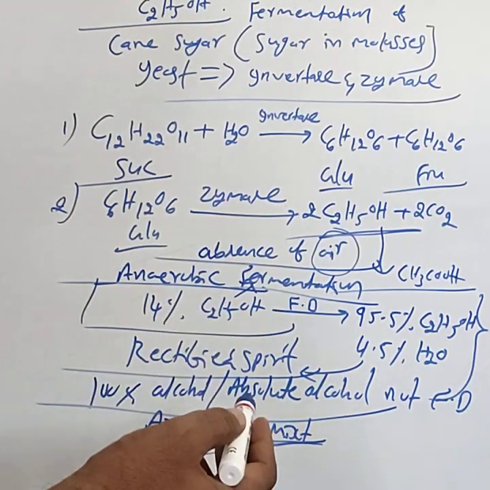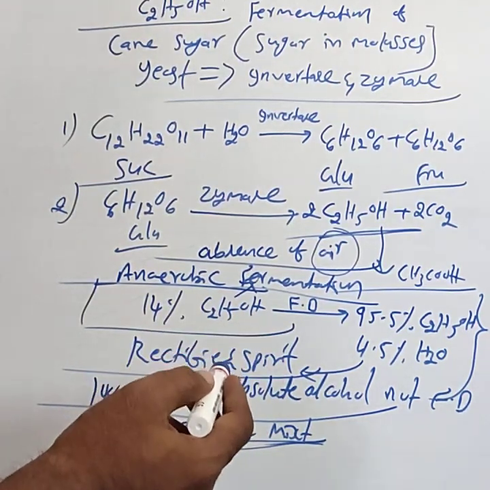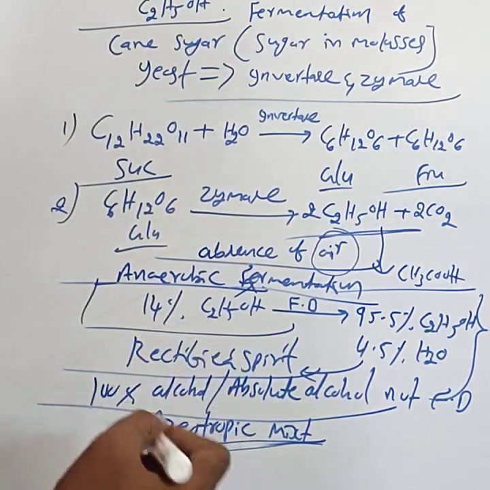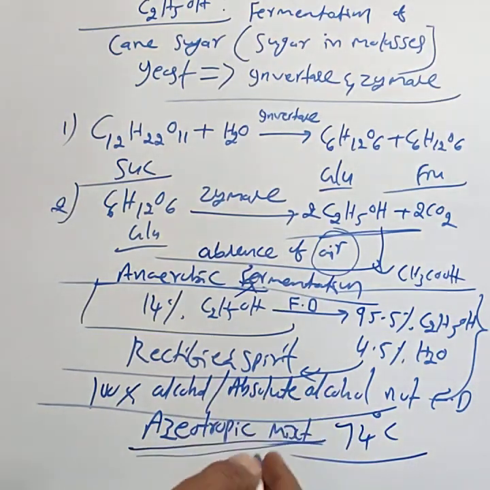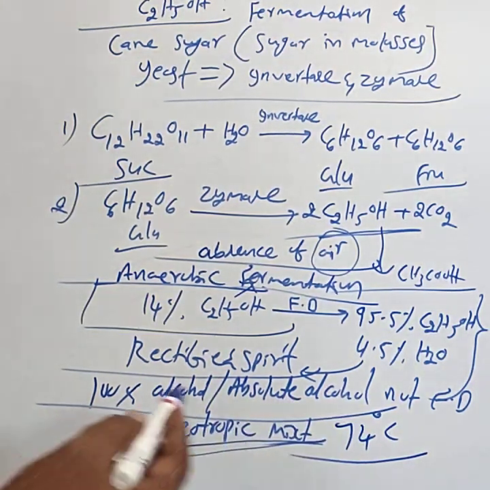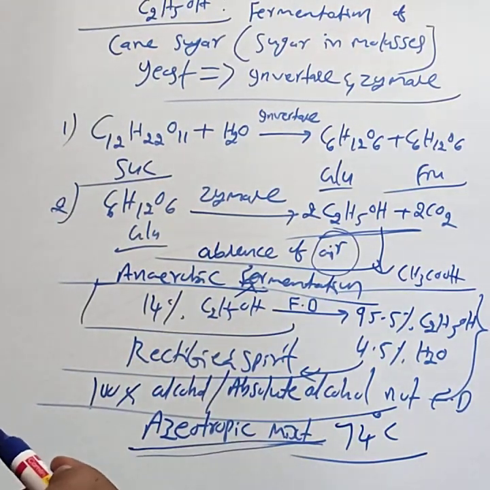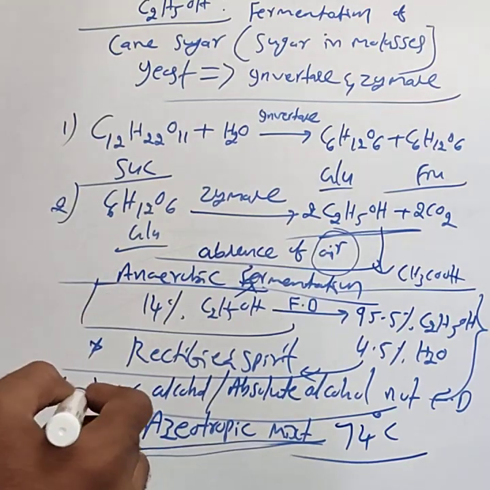They cannot be separated, because they boil at the same temperature, nearly 74 degrees Celsius. Hence, 100% alcohol is not obtained by fractional distillation. These are all important for competitive purposes.